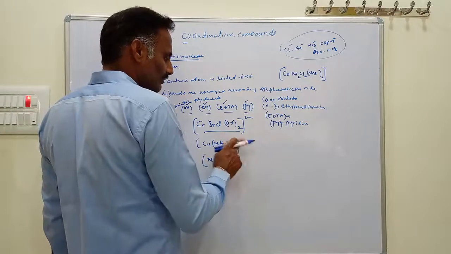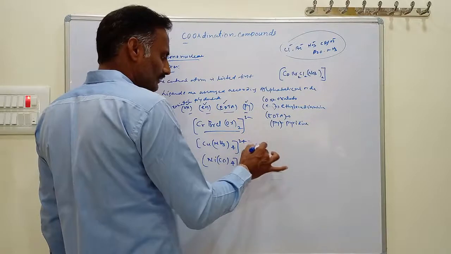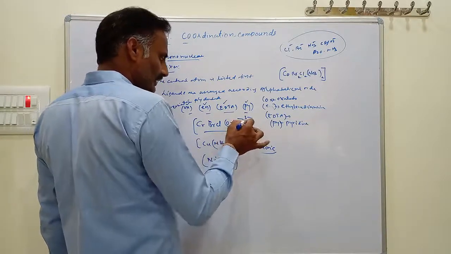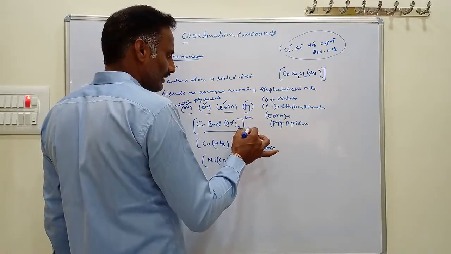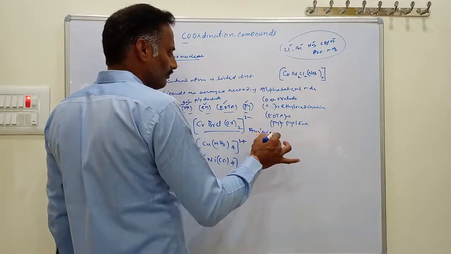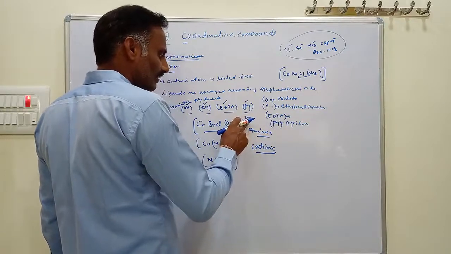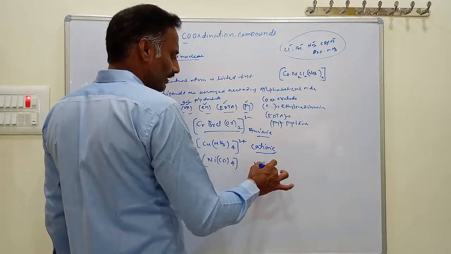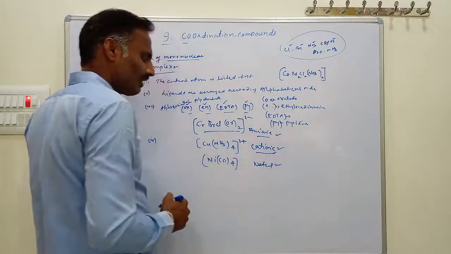If a coordination entity possesses a positive charge, it is called a cationic complex. If a coordination sphere carries a negative charge, it is called an anionic complex. Based on the charge on the coordination entity, complexes are classified into three types: anionic complexes, cationic complexes, and neutral complexes.